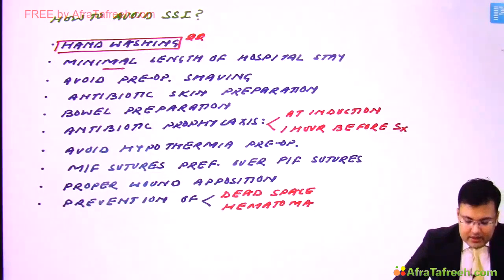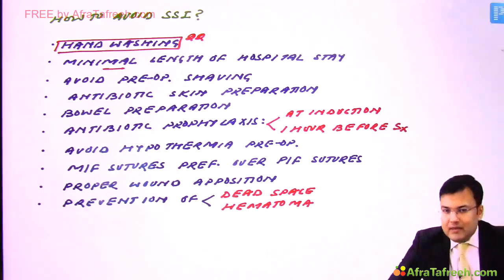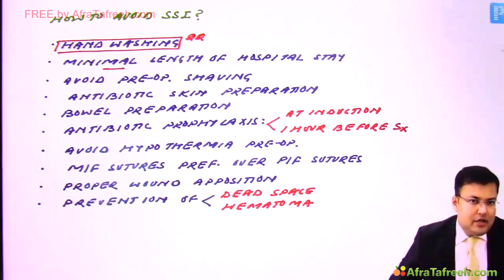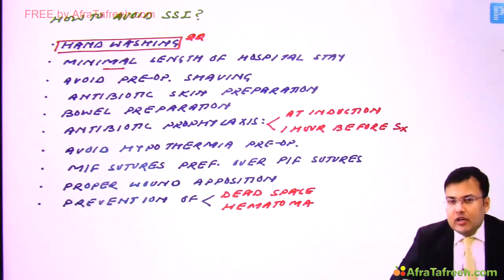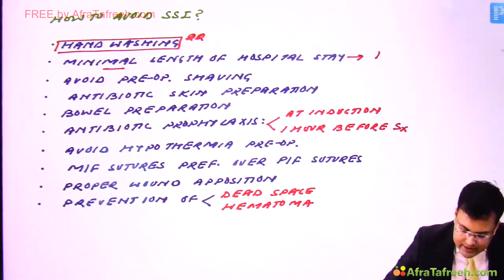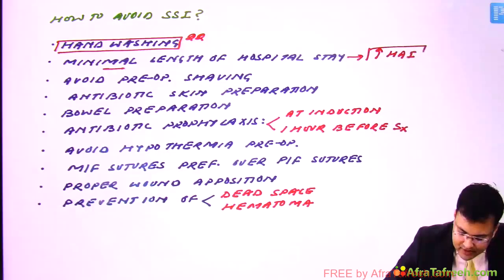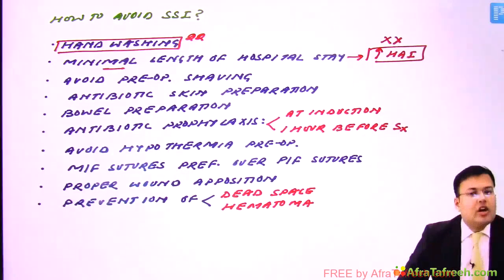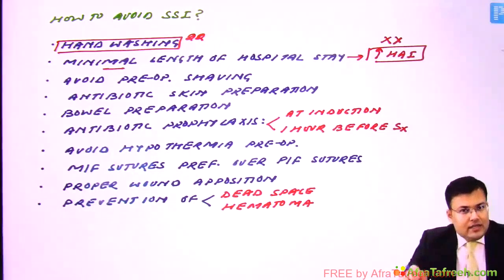Second, minimal duration of hospital stay, or minimal length of hospital stay. Why? Because if the patient is going to stay for longer duration, what is the problem? There is increased incidence of hospital acquired infection. Clear? So to avoid this hospital acquired infection, the hospital stay should be kept minimum.